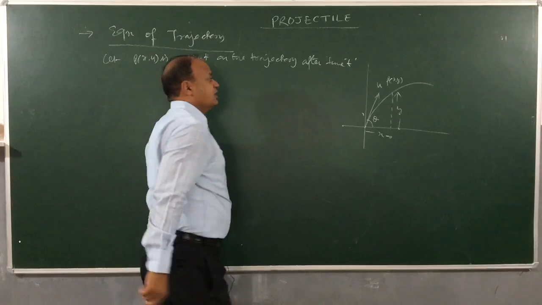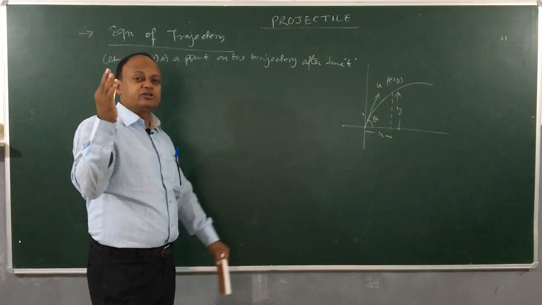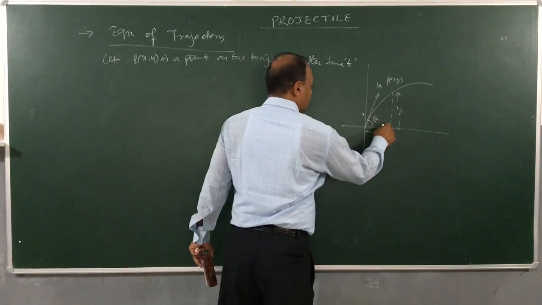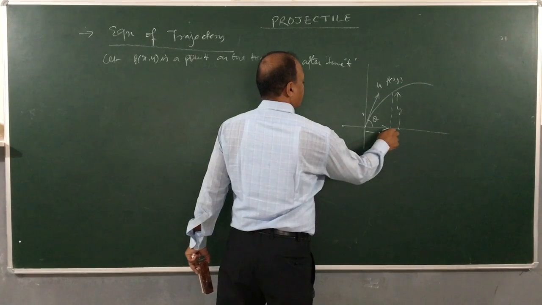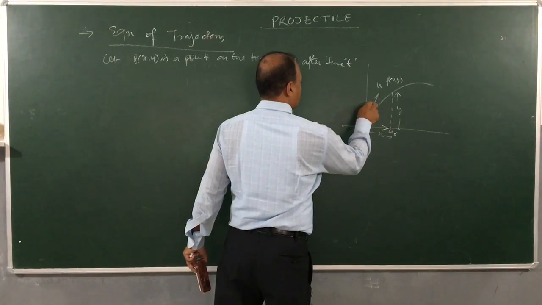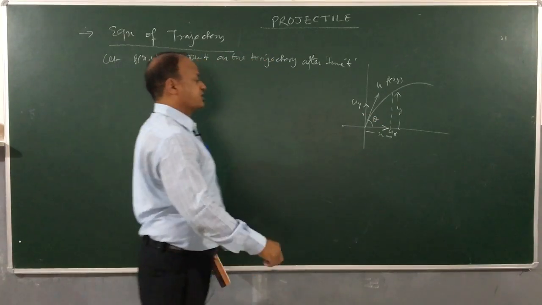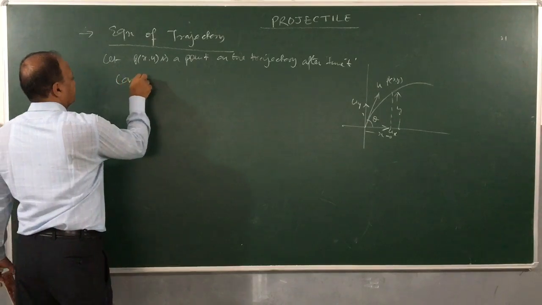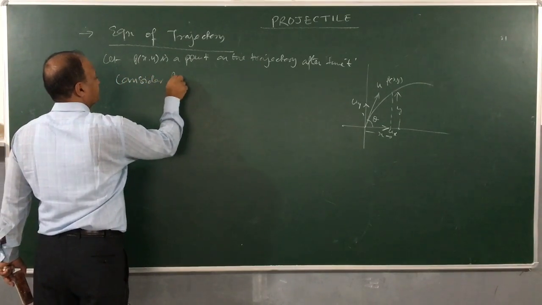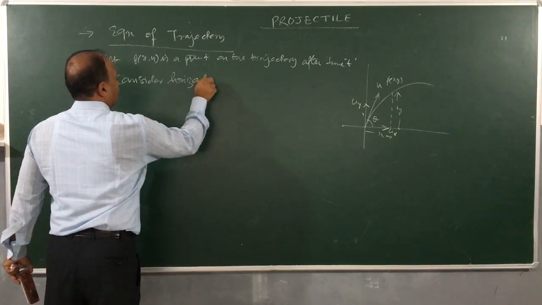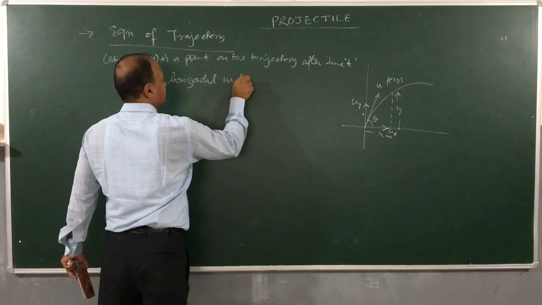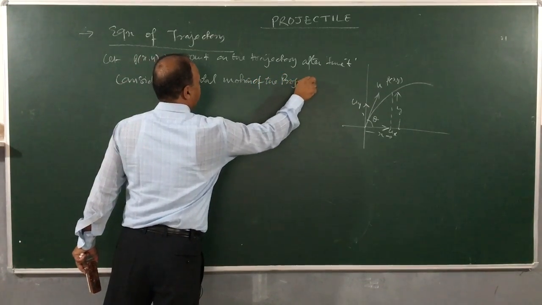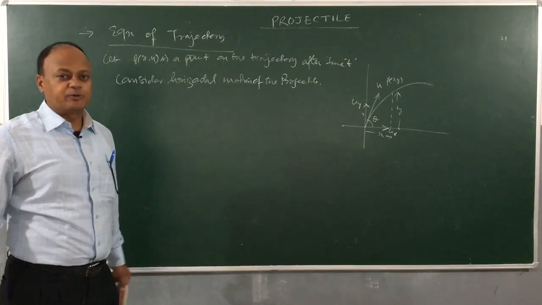Like we said, we can break down the motion into two parts, one is horizontal motion, the other is vertical motion. Horizontal motion takes place with horizontal velocity ux and vertical motion takes place with the vertical velocity uy, right. So, let us consider horizontal motion of the projectile.